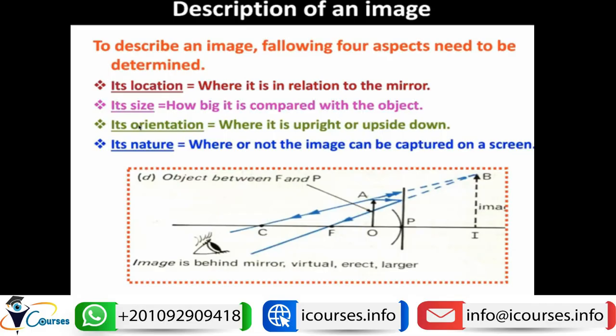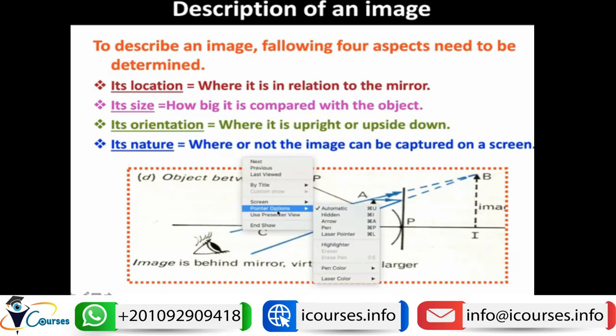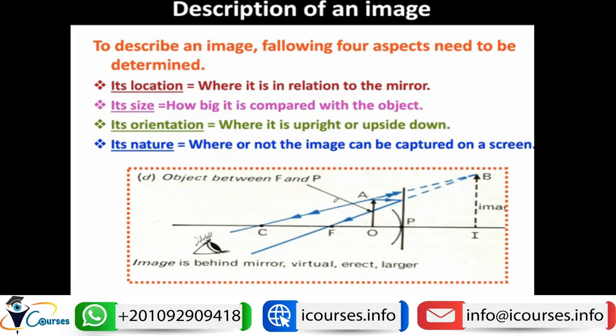So how can we describe an image? We said the characters of an image in the case of a plane mirror. So what are the characters of an image in the case of the concave and convex mirror? We need to know its location in relation to the mirror. We need to know its size, whether it is enlarged or diminished. What is its orientation, is it upright or upside down? And what is its nature, is it a real image or a virtual image?